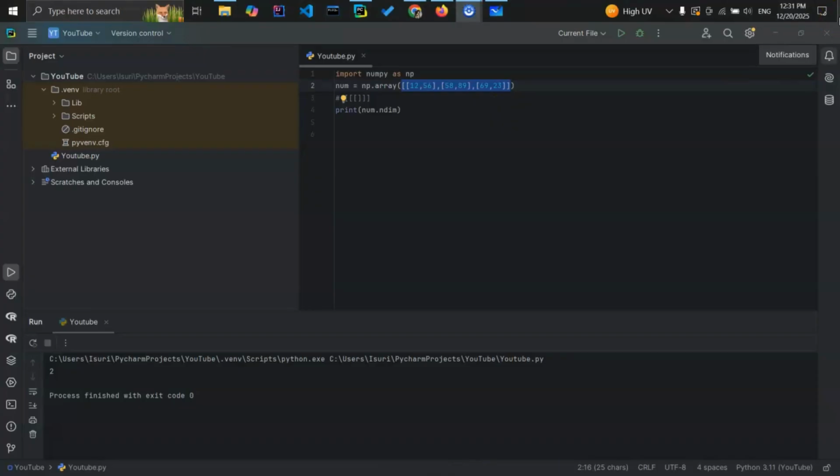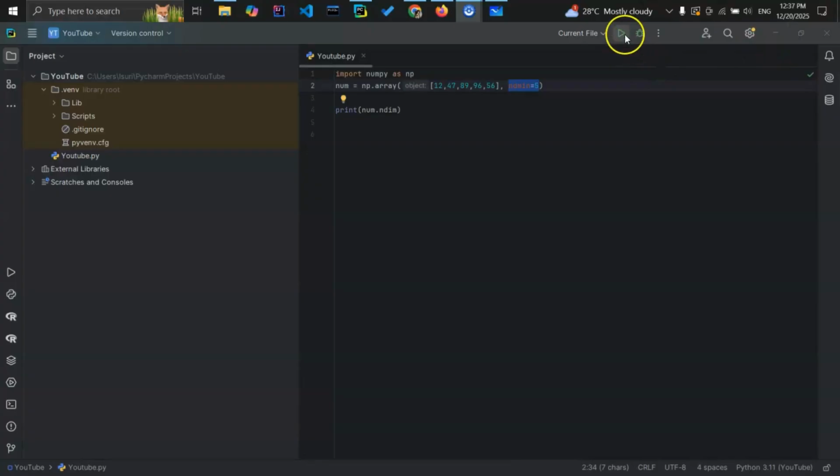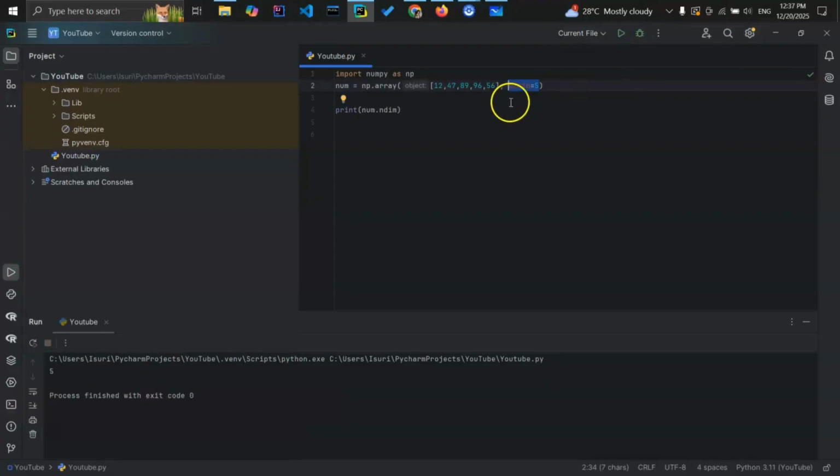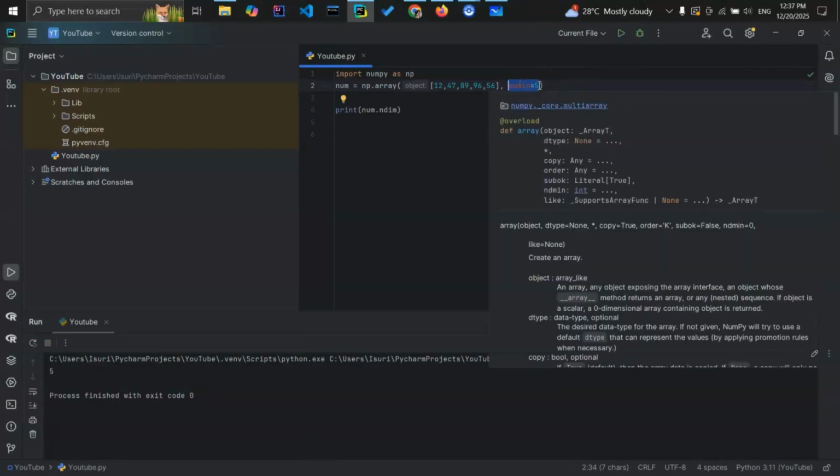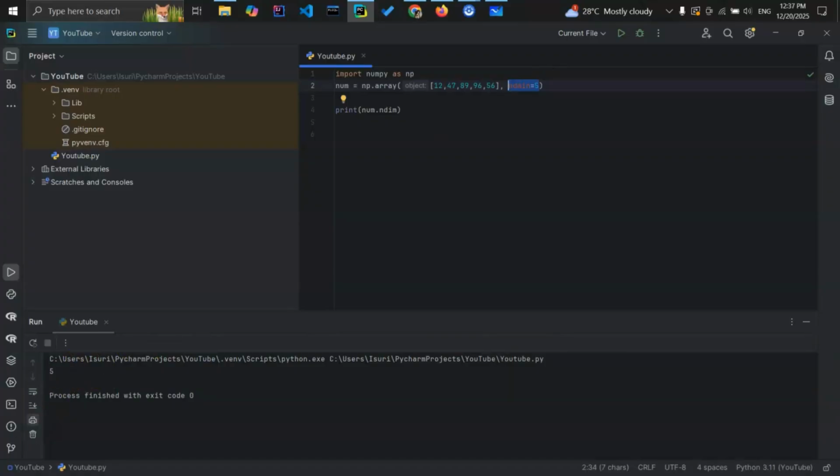The next one is a higher dimensional array, right? In this case, an array can have any number of dimensions, right? The ndmin parameter stands for minimum dimensions, right? This forces NumPy to wrap that list in enough layers to reach a depth of 5. When you run this code, the output will be 5, right? Because we have 5 dimensions, right? That's why it gives 5, right?